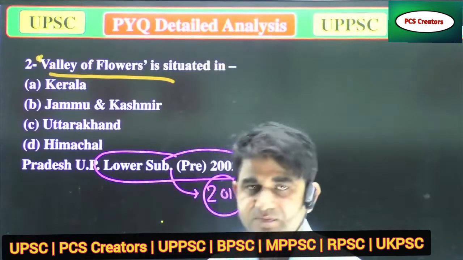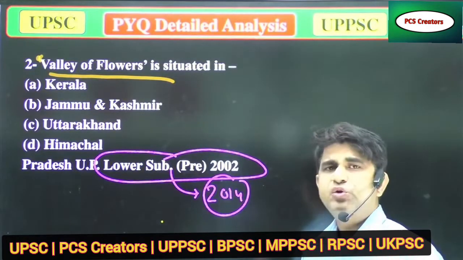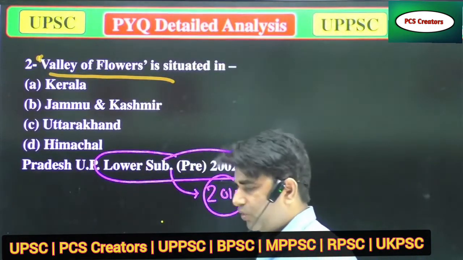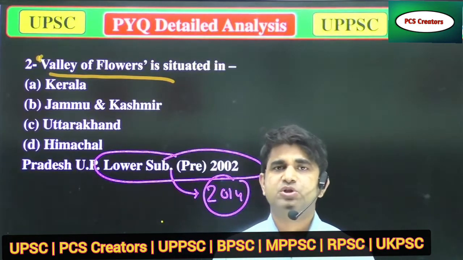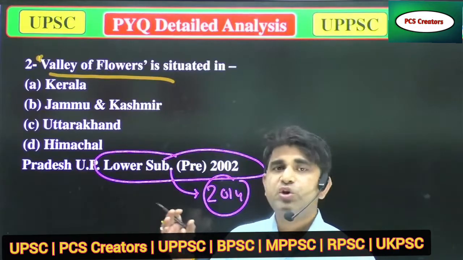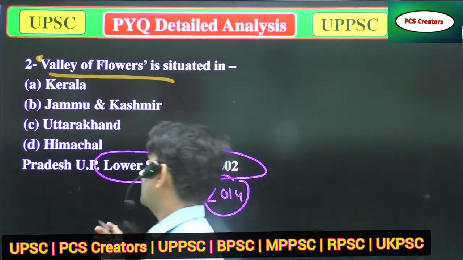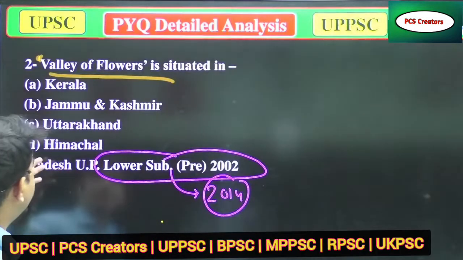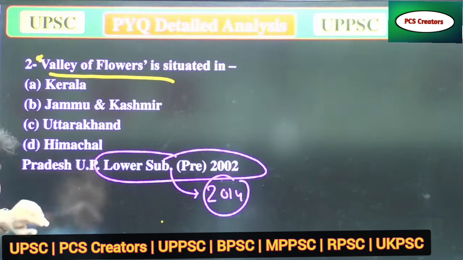When we talk about the valley of flowers, suppose you don't know the answer, or this question is totally new for you. Then how can you eliminate some options? Our options are Kerala, Jammu Kashmir, which is a Union Territory now, and Uttarakhand and Himachal.